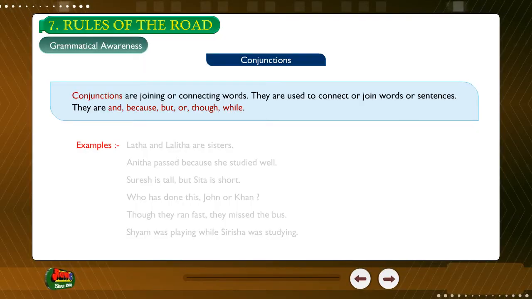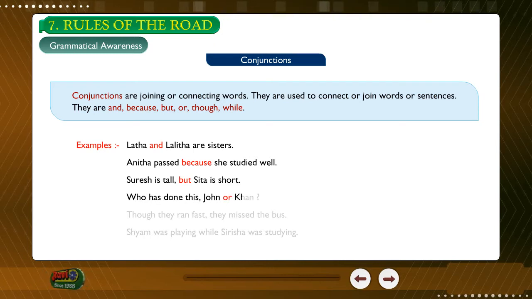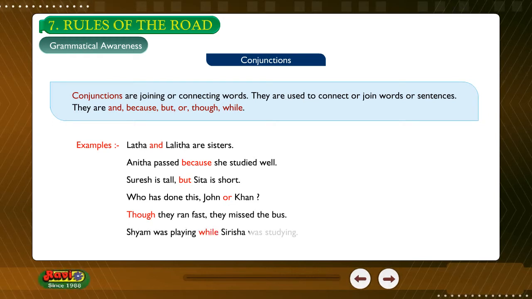Examples. Lata and Lalita are sisters. Anita passed because she studied well. Suresh is tall but Sita is short. Who has done this, John or Khan? Though they ran fast, they missed the bus. Shyam was playing while Sirisha was studying.